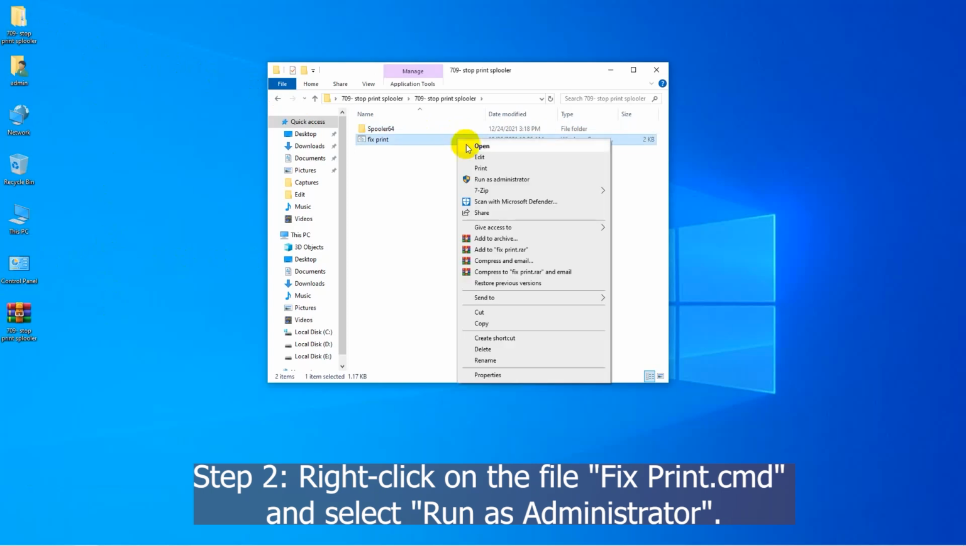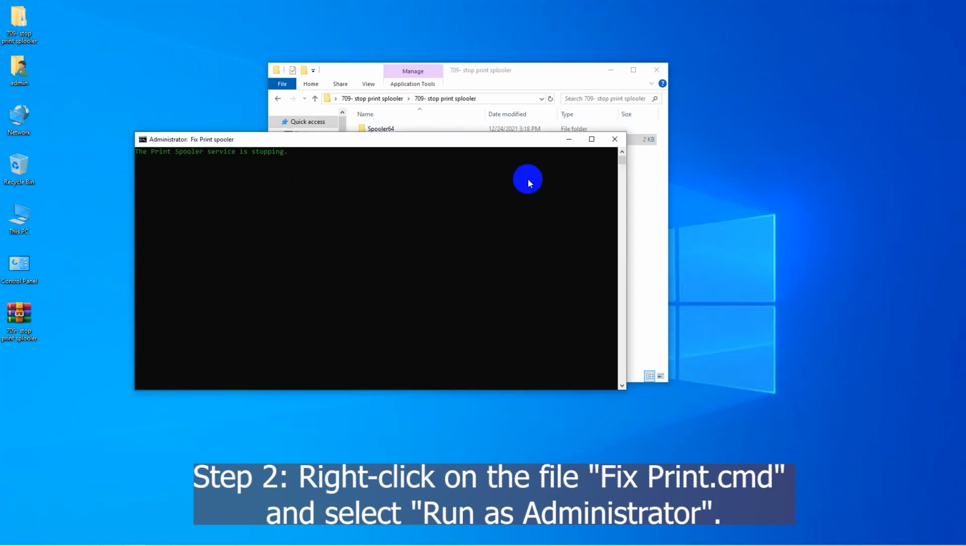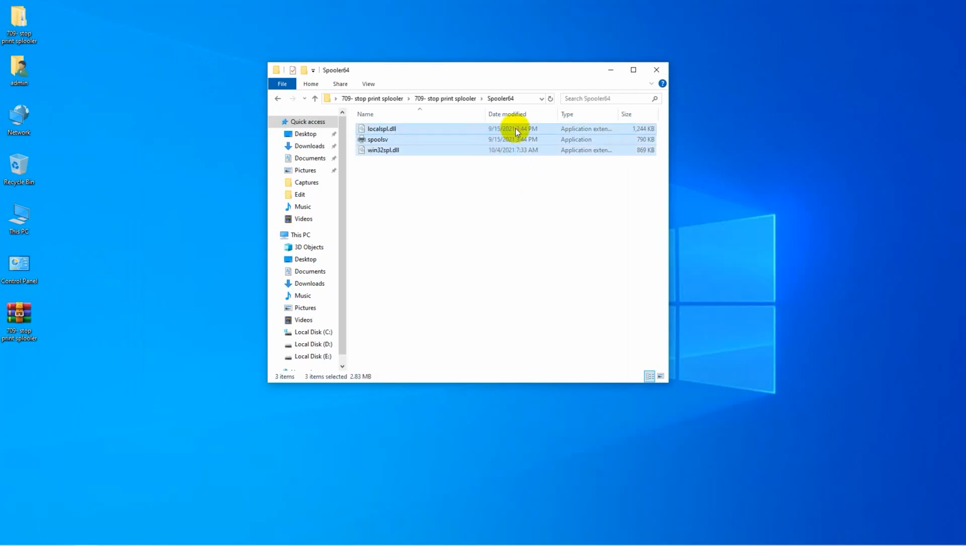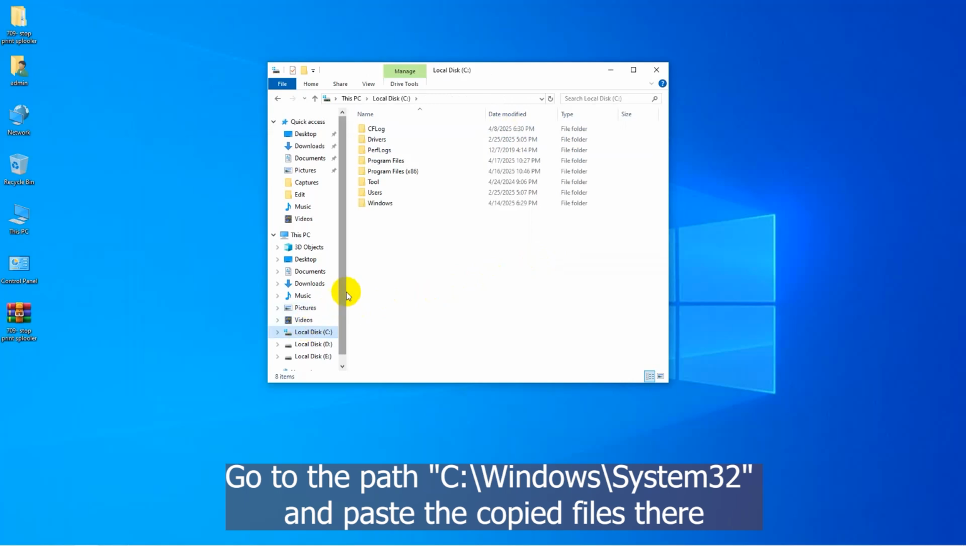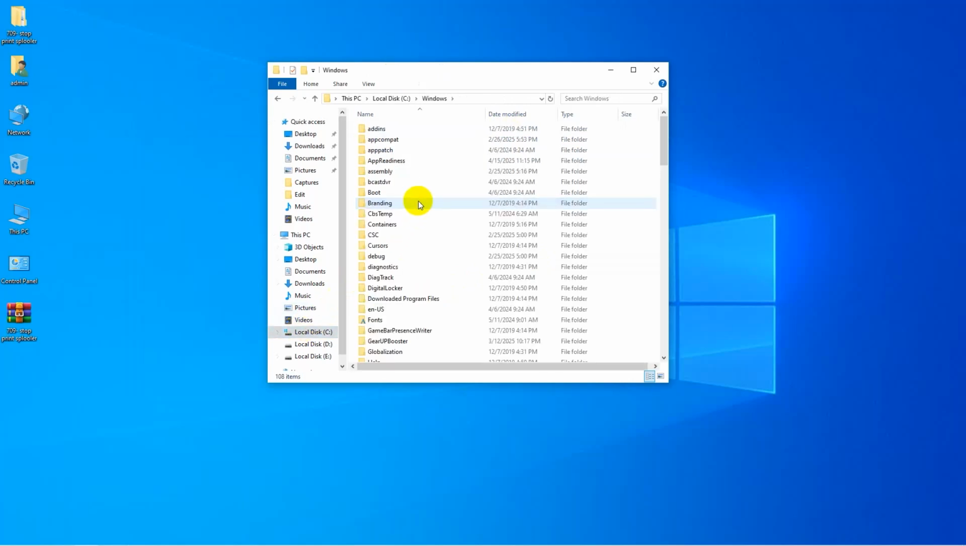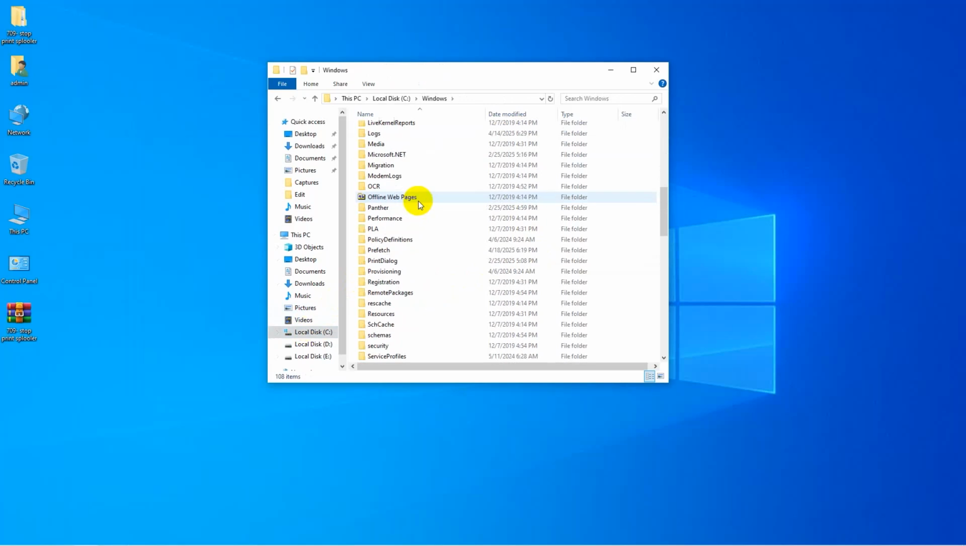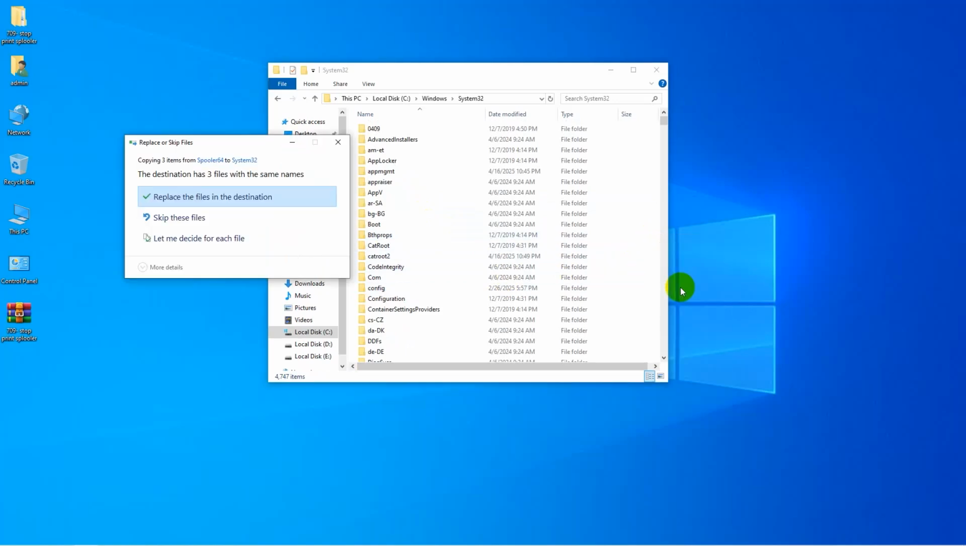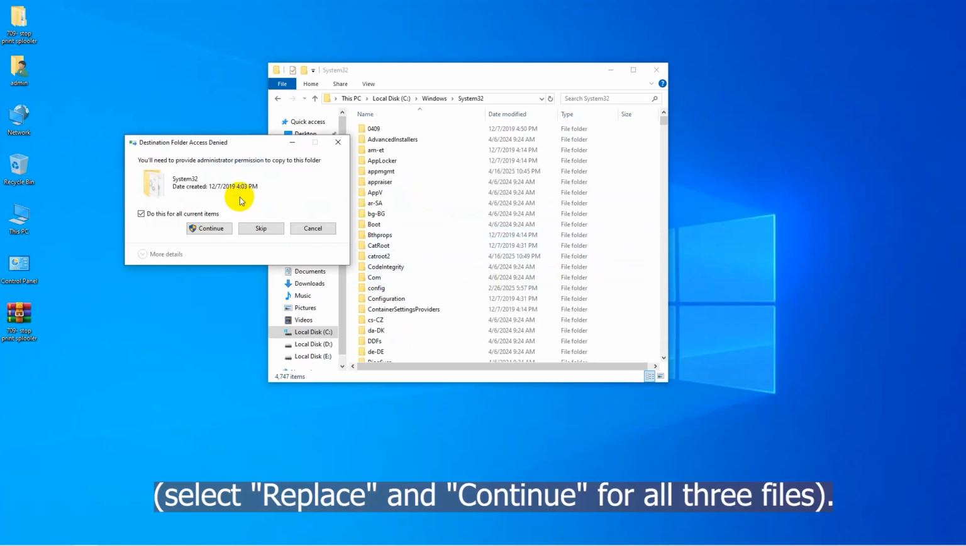Step 2. Right-click on the file fixprint.mend and select Run as Administrator. Copy the 3 files from the Spooler 64 folder. Go to the path C:\Windows\System32 and paste the copied files there. Select Replace and Continue for all 3 files.